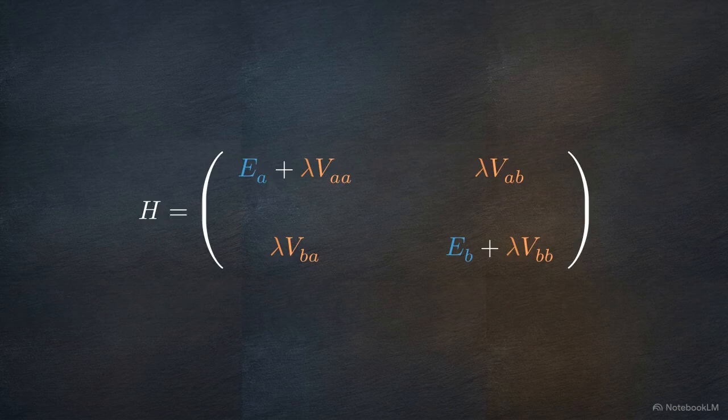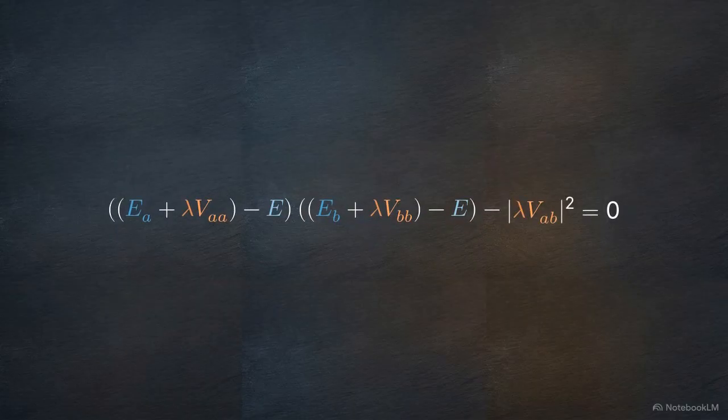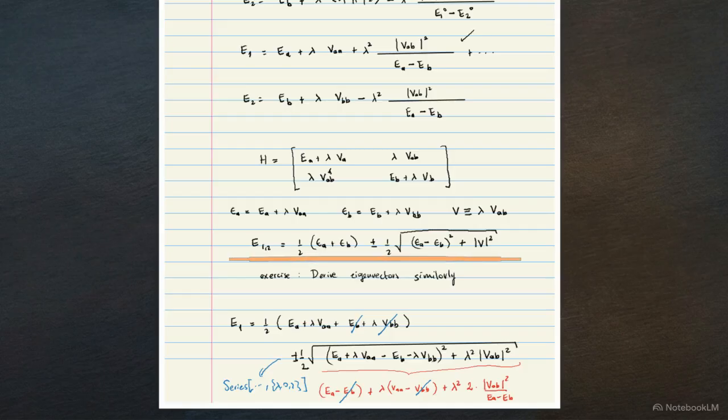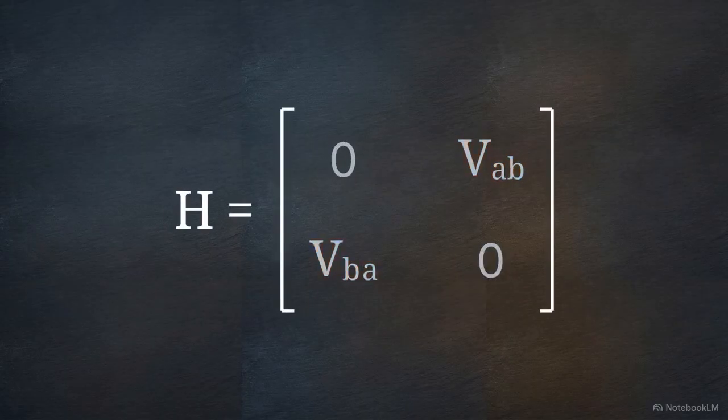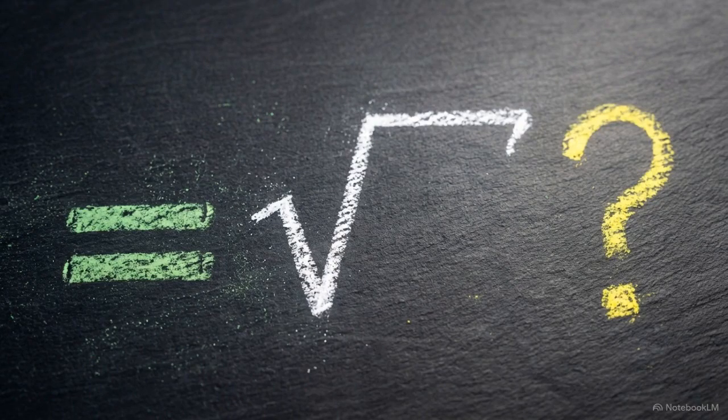First, we establish the absolute ground truth. We derive the exact eigenvalues of our test matrix using its characteristic equation. This handwritten equation shows the exact analytical solution for the energy levels. Under the square root, we have the squared energy gap plus the squared coupling strength. In a generalized problem, you also have diagonal shifts, labeled here as VAA and VBB. For our test, we set those diagonal elements to 0, isolating the pure off-diagonal coupling. This square root expression represents the exact physical truth of our system's energy levels. If perturbation theory works, it must match this equation.